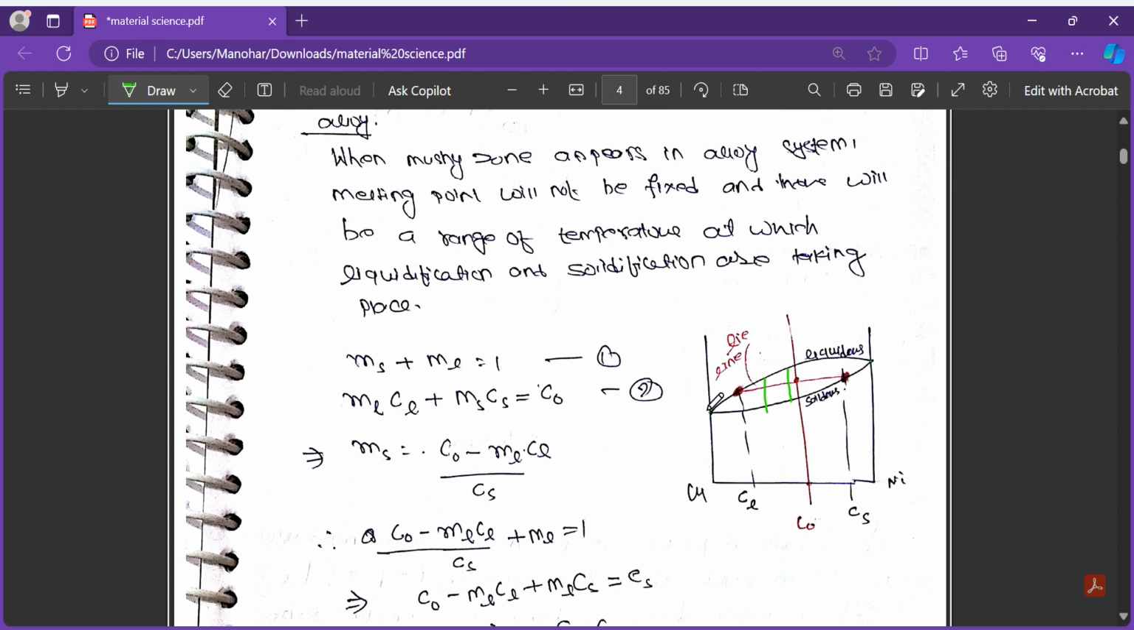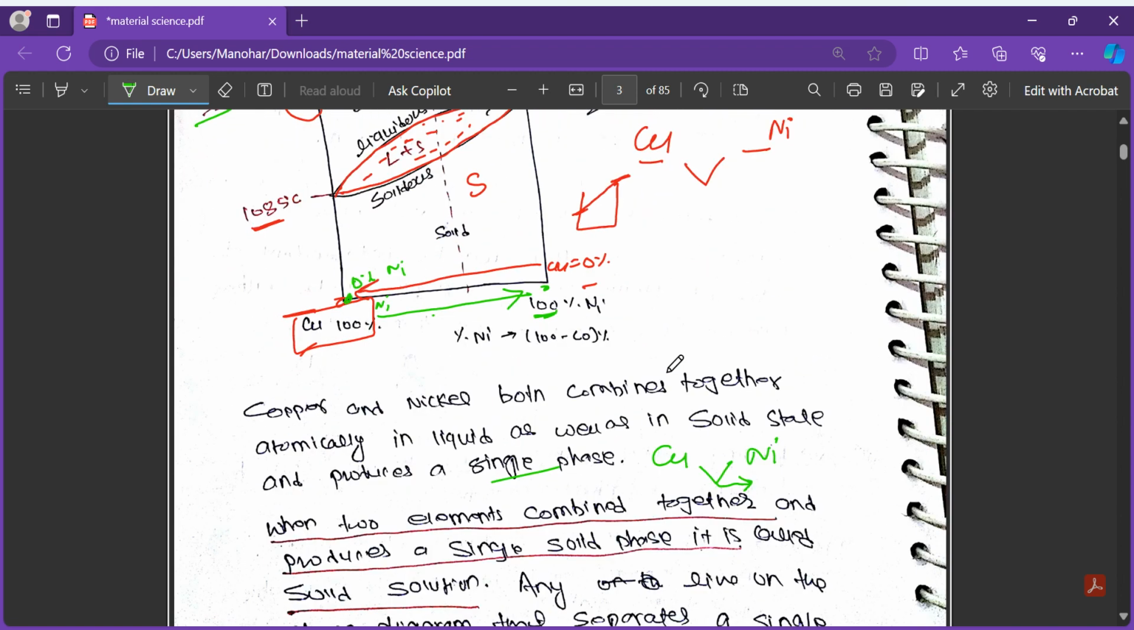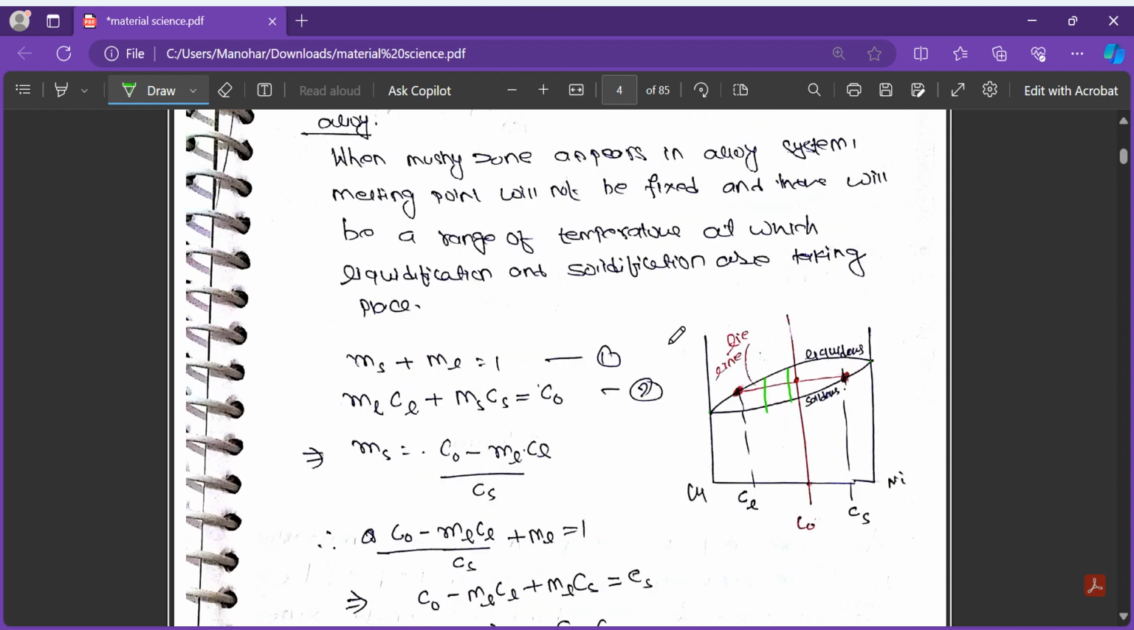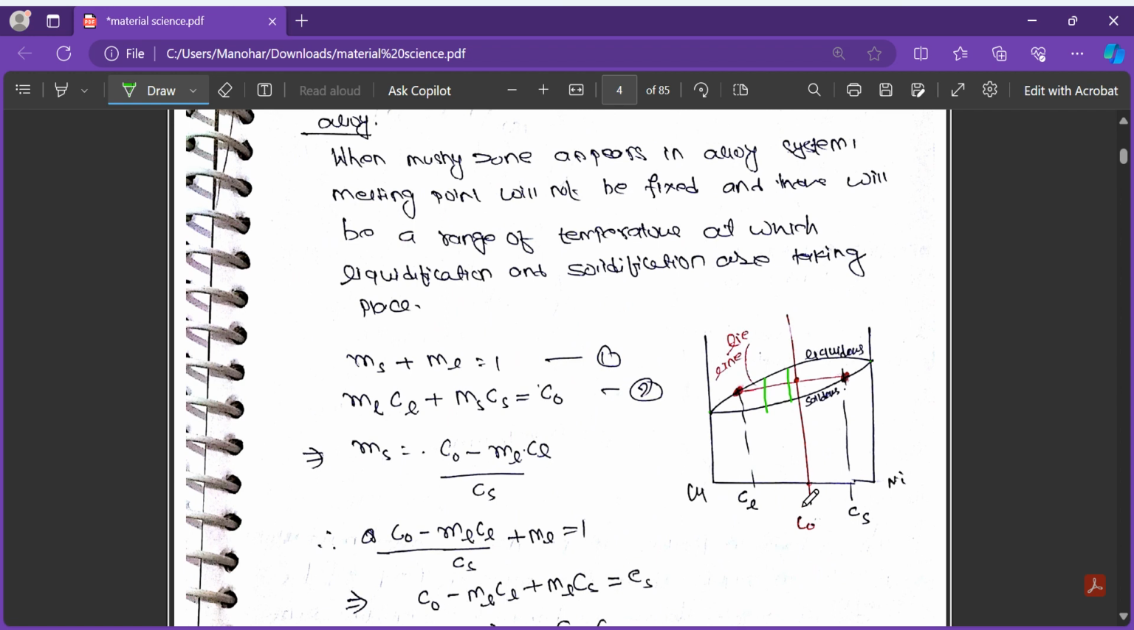For example, the melting point of copper is 1085 degrees Celsius, the melting point of nickel is 1400 something. What is the value? 1452 degrees Celsius. But when we form a mixture of copper and nickel, and the percentage of nickel is suppose C naught, then at that point there is no single point where we can say yes, this is the melting point, but there will be a range, for example 200 to 250 degrees Celsius. Like this there is a range at which the material will be melting.